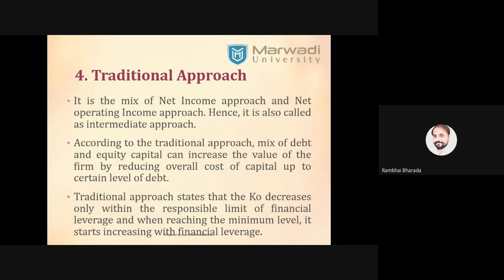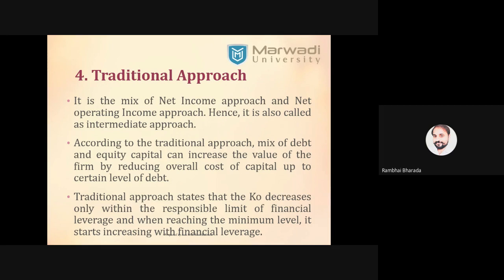Okay, up to rupees 5 lakh, it reduces the company's cost of capital and increases the value of the firm. But if the company uses more than 5 lakh rupees of debt, it does not work. It means now the value of the firm will decline.